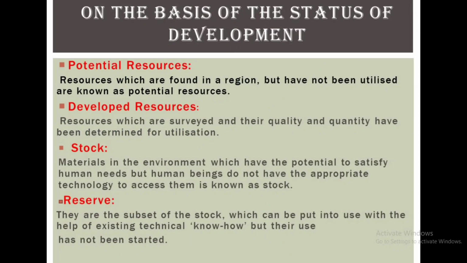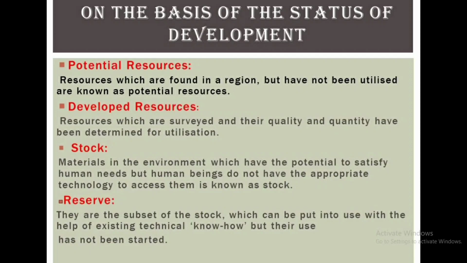Coming on to the last level of classification, status of development. Now, these kinds of resources can be divided into four bases: potential resources, developed resources, stock, and reserves. Potential resources are the ones which are found in a region but have not been utilized yet. For example, Rajasthan and Gujarat in India have enormous potential for the development of wind and solar energy, but so far they have not been developed properly.